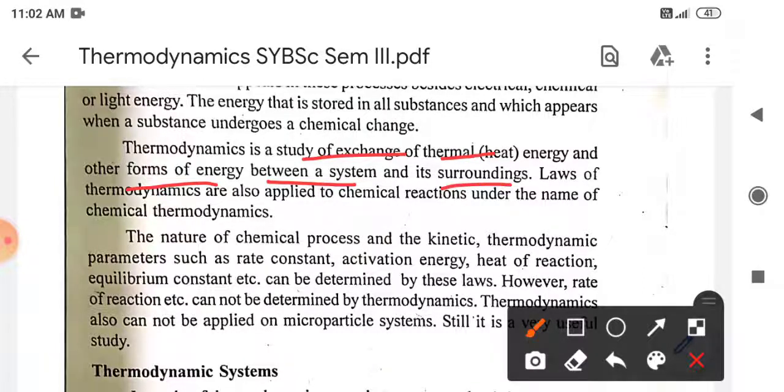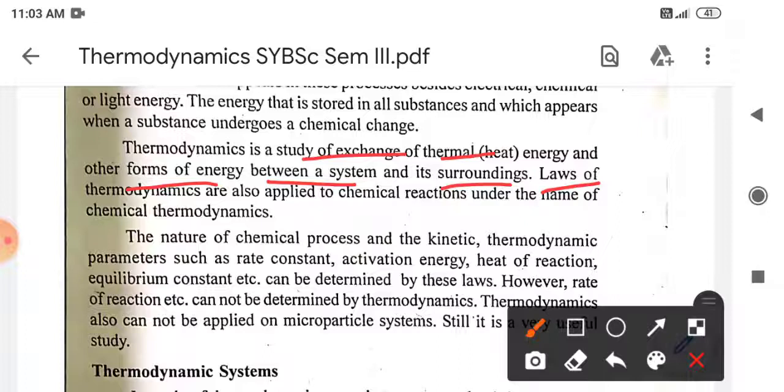These terms, system and surrounding, we are going to see later on. All of these changes occurring in a given system are governed by certain laws. These laws were arbitrarily given; there is no as such valid proof for them. They have just been observed practically and established.